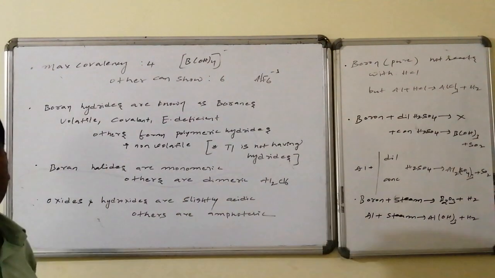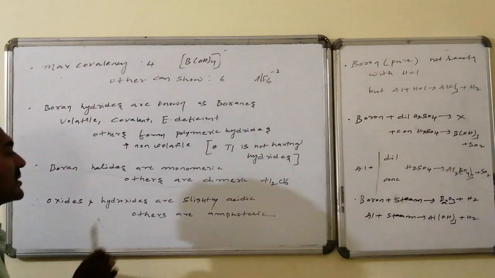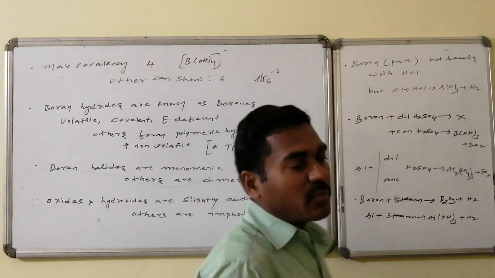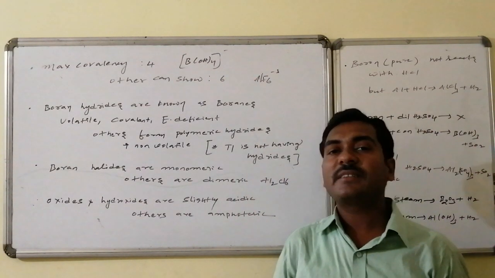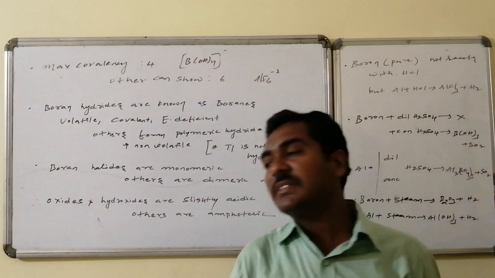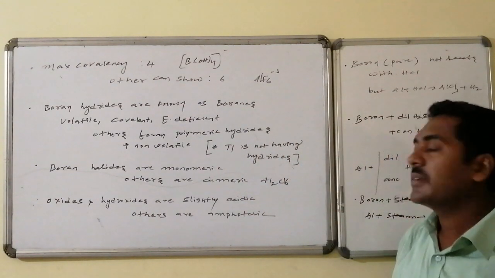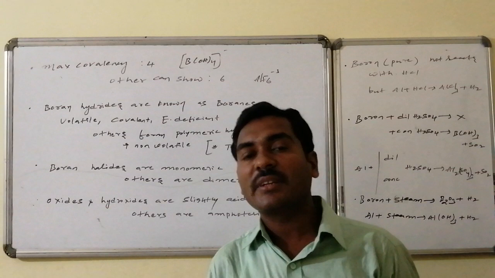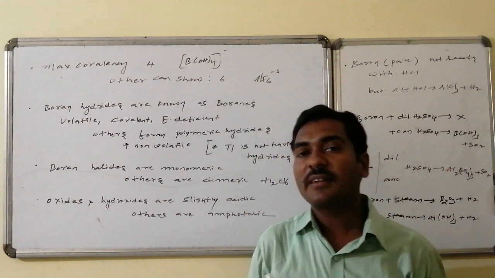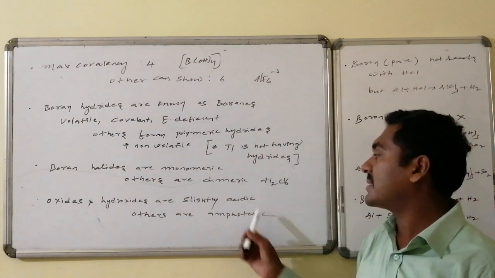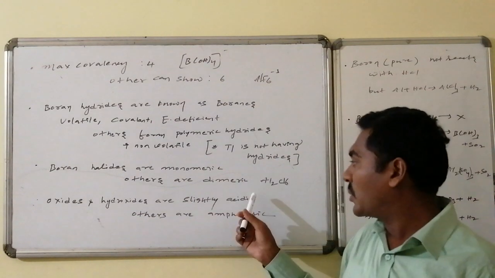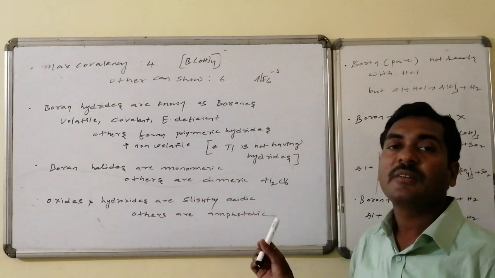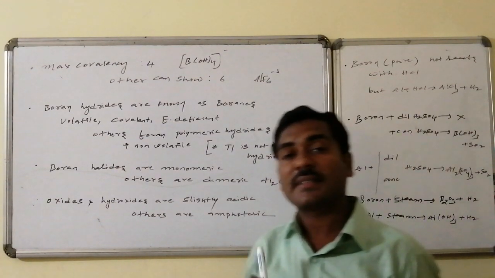For example, aluminium chloride is present in the form of a dimer, Al2Cl6. Boron oxide, B2O3, is slightly acidic in nature, whereas alumina, Al2O3, is amphoteric; it combines with both acids and bases. With bases, sodium metaborate and sodium metaaluminate are formed, and with acid, aluminium chloride is formed.